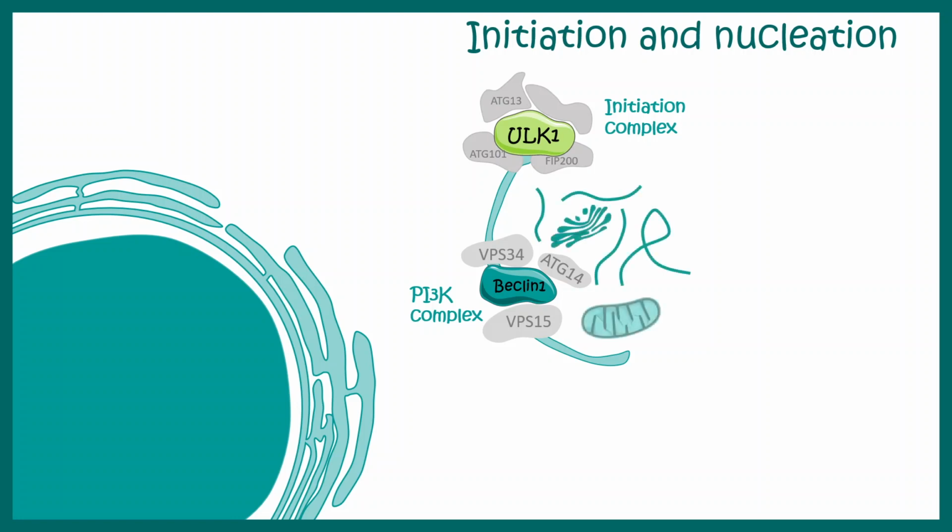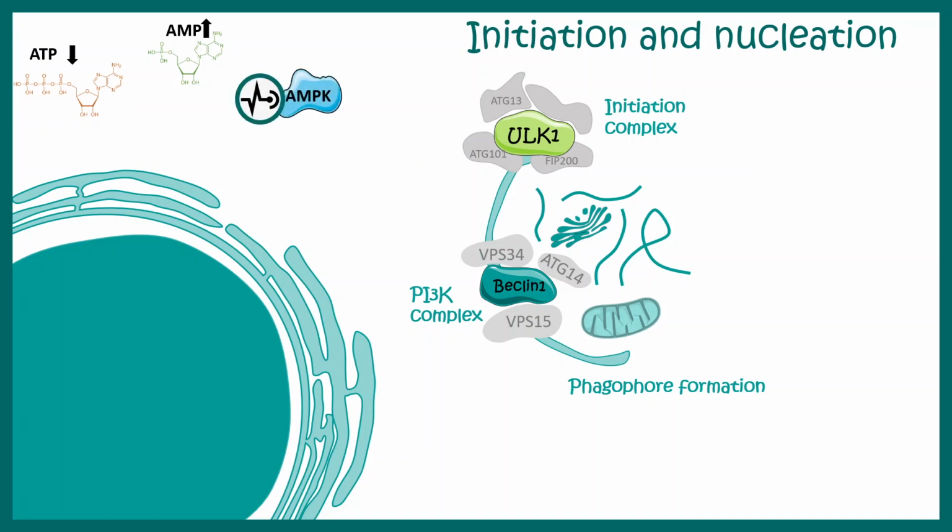In this case, the ATP to AMP ratio would be altered: ATP level drops down whereas AMP levels rise. This relative change is sensed by molecular sensors such as AMP kinase, and AMP kinase can activate ULK and thereby activate autophagy. It is telling the cell that there is a nutrient deprivation situation, you need to survive and start the process of autophagy.